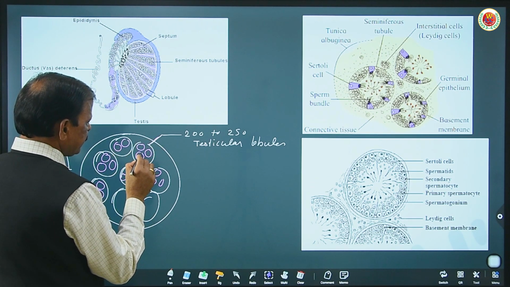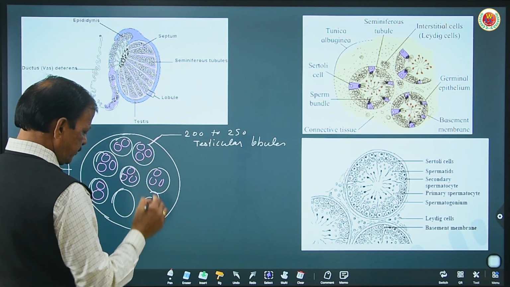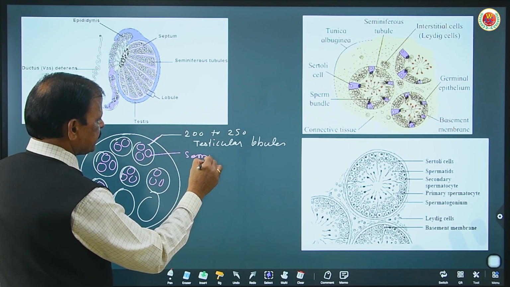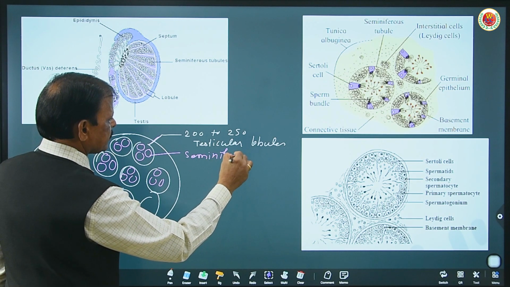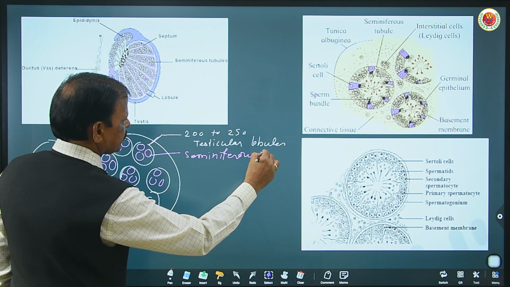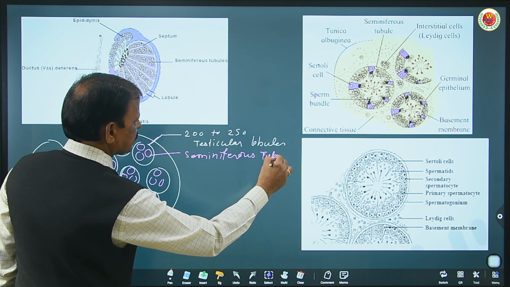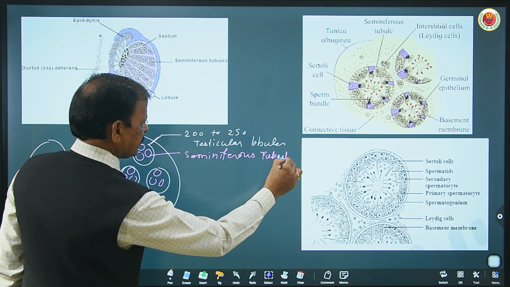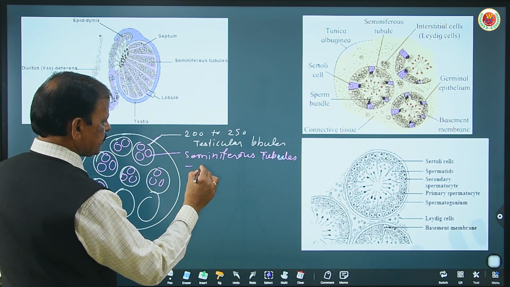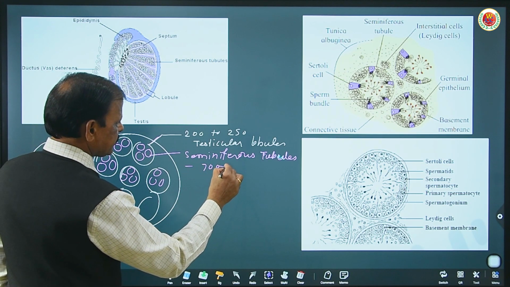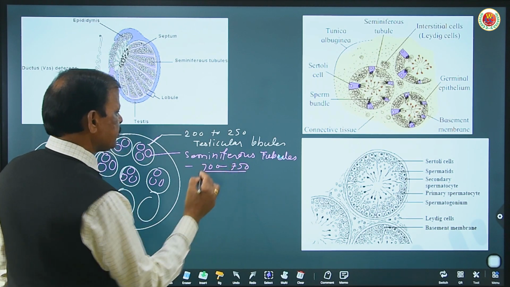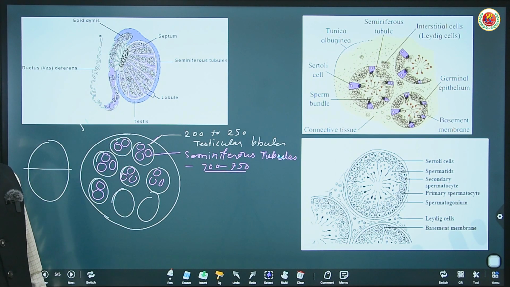Now each testicular lobule may consist of 2 to 3 seminiferous tubules. These are seminiferous tubules. So the total number of seminiferous tubules can be 700 to 750 in each testis.